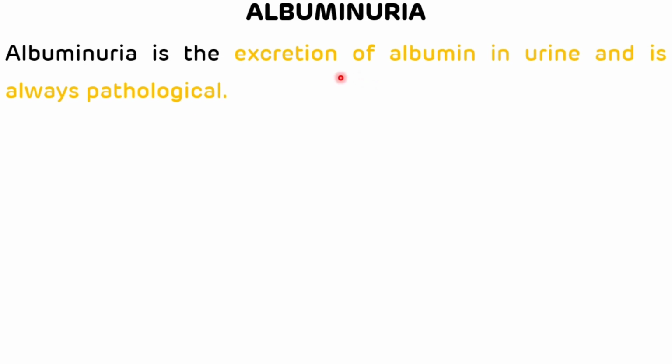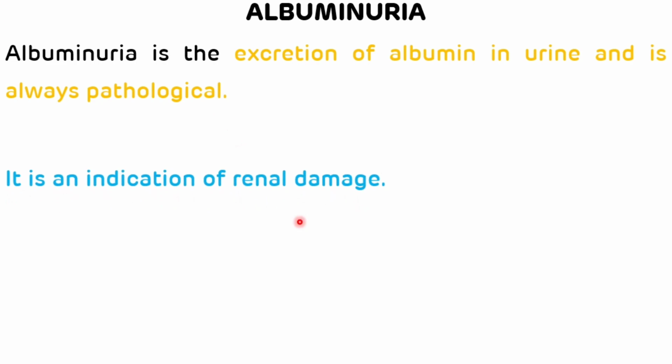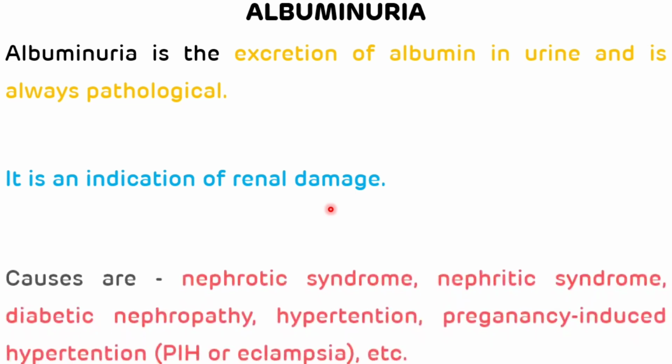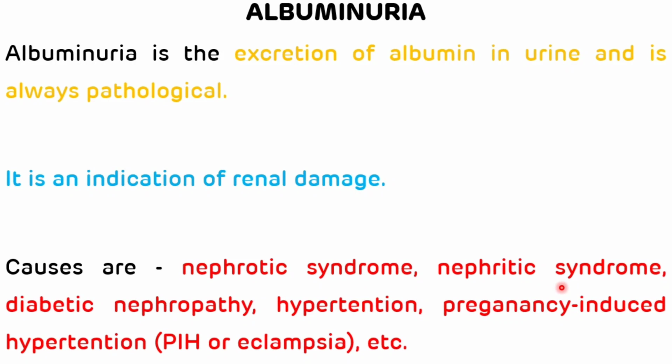First we will see the definition of albuminuria. Albuminuria is the excretion of albumin in urine and it is always pathological. It is an indication of renal damage. The causes of albuminuria are nephrotic syndrome, nephritic syndrome, diabetic nephropathy, which occurs in chronic cases of diabetes mellitus, hypertension, pregnancy induced hypertension, which is also known as eclampsia. So, these are the causes of albuminuria.